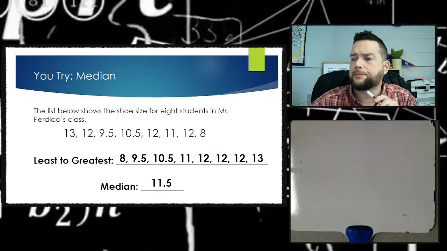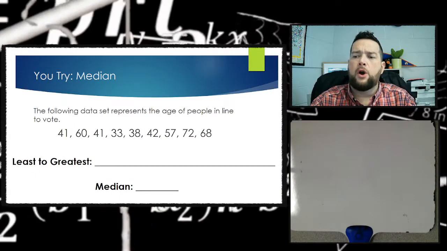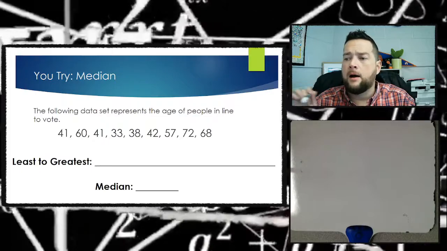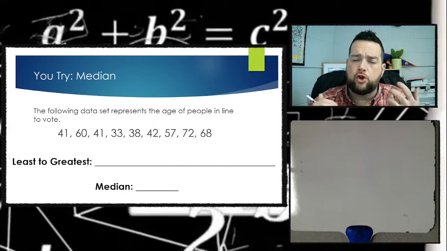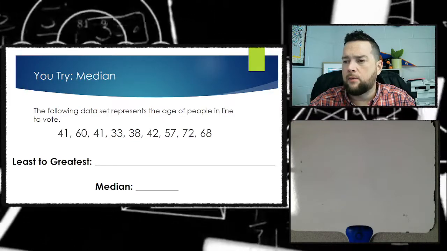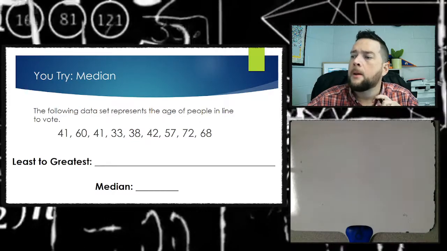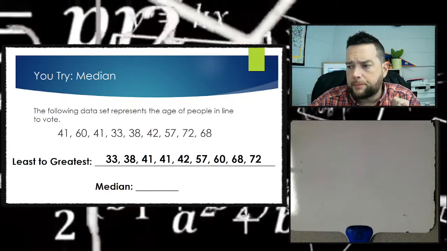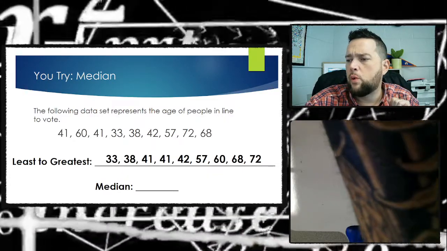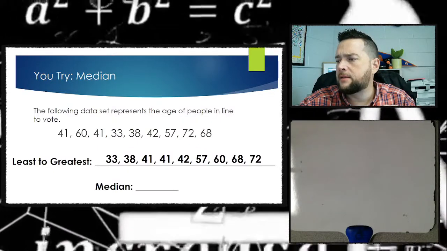All right. Try this next one. I want to know what the median is of the data that's listed out right there. So go ahead and pause the video, try it yourself, then come back to see if you got the right answer. Right? First step is to order them least to greatest. Then I'm going to count my number of numbers. 1, 2, 3, 4, 5, 6, 7, 8, 9.